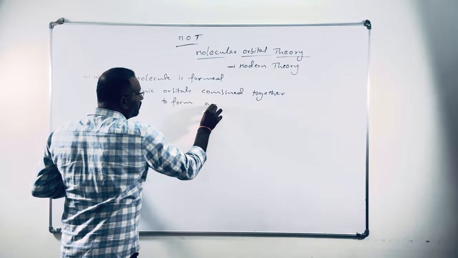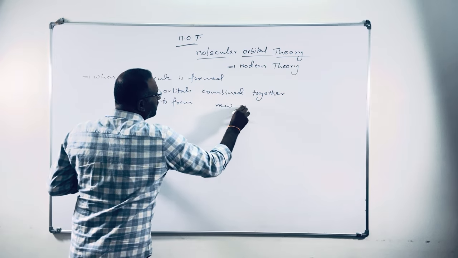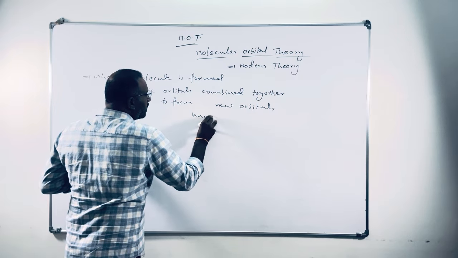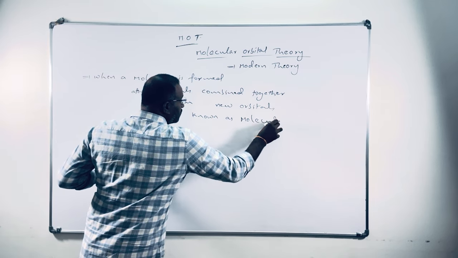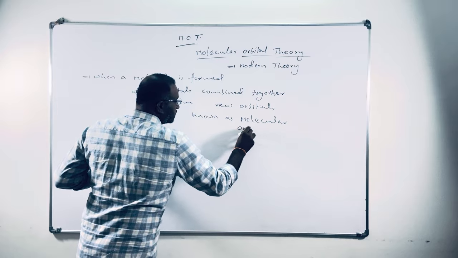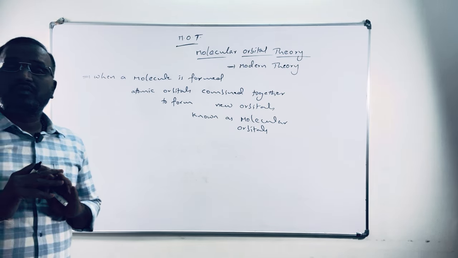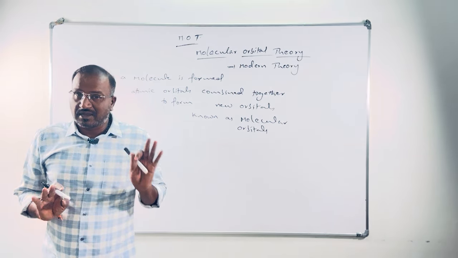new orbitals known as molecular orbitals. That's why we call it molecular orbital theory. There are no atomic orbitals when a molecule is formed from atoms.